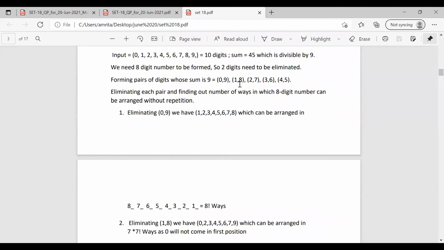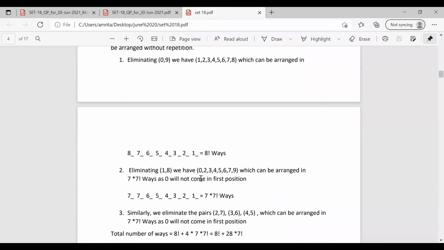So the next pair we have found is 1, 8. So eliminating 1, 8, we have the numbers with us as 0, 2, 3, 4, 5, 6, 7, 9. Here we have the digit 0. But we know that we can't write 0 in the first position. 0 will not come in the first position. So the number of ways to arrange it is 7 into 7 factorial ways.